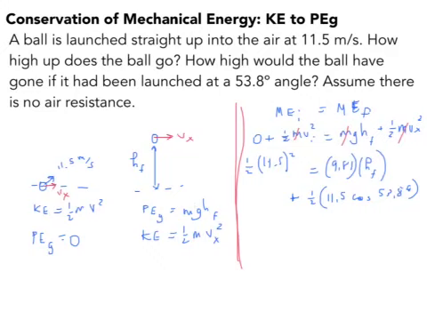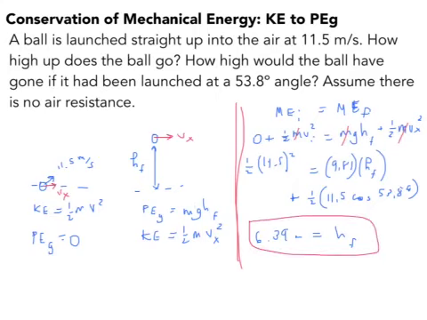Then you can just hit enter and divide the answer by 9.81. And what do we get? We get the final height, which comes out to be 6.39 meters.